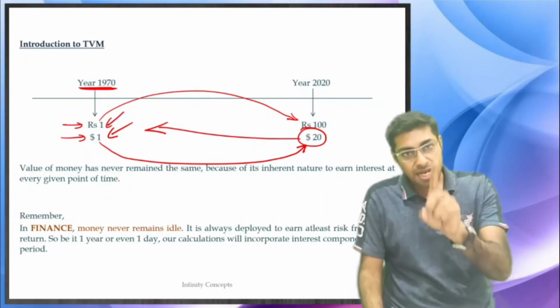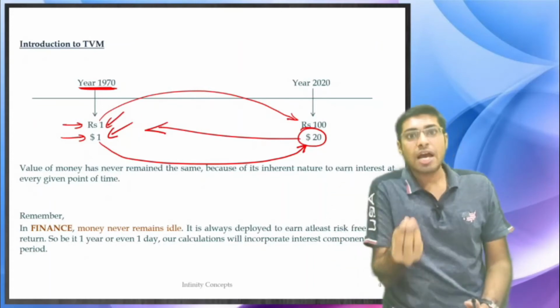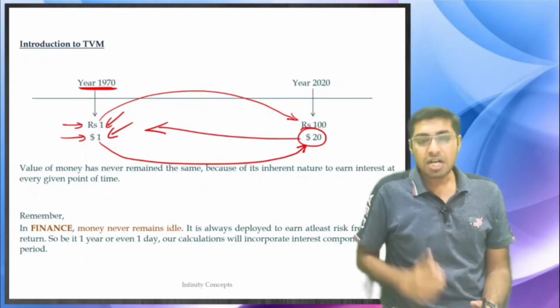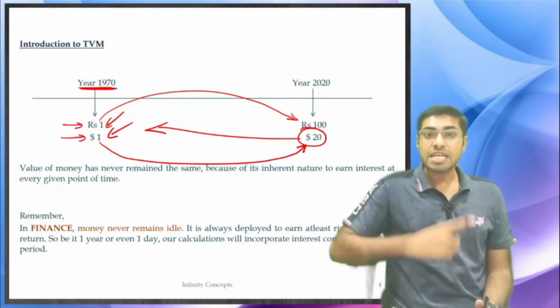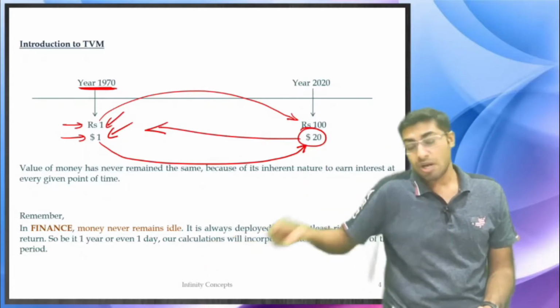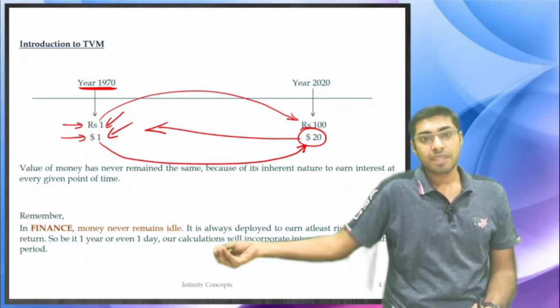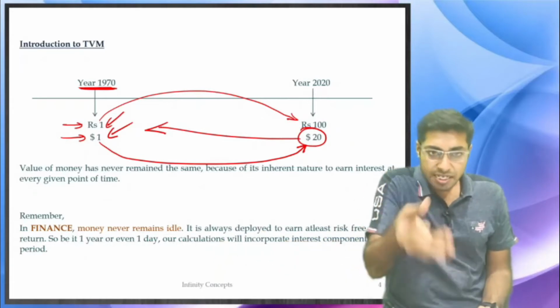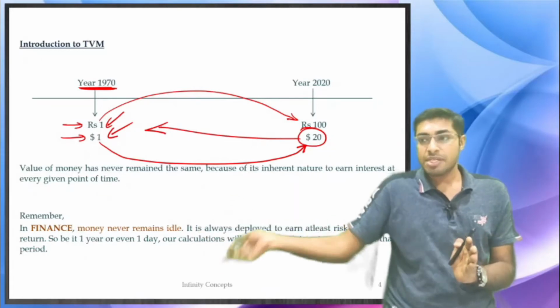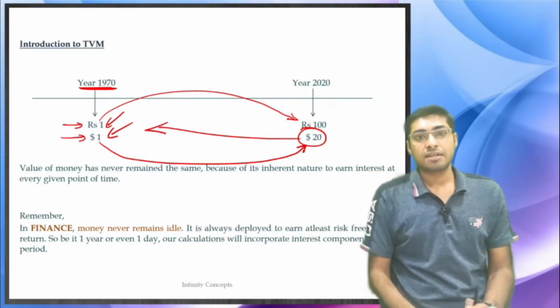If one day has passed by, then one day's interest should have been included in that. So 1 rupee today or $1 today will be equal to maybe $1.1 after 1 year, right? Which means 10% interest has been accrued. If 1 is becoming 1.1 after 1 year, it means 10% has been included in it.